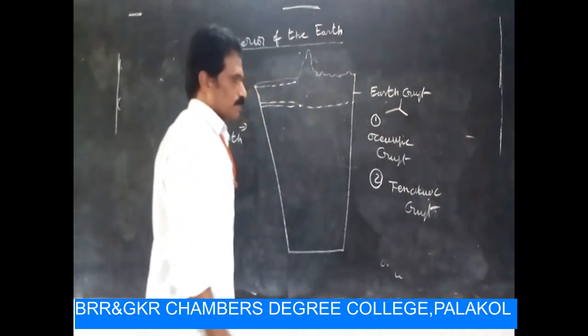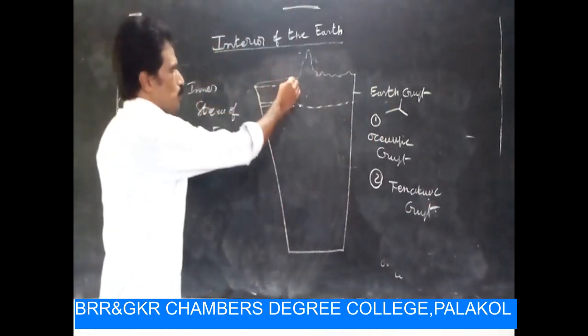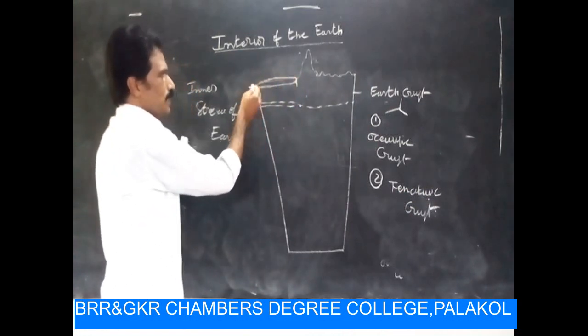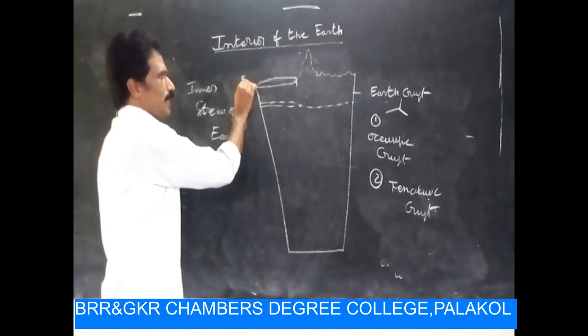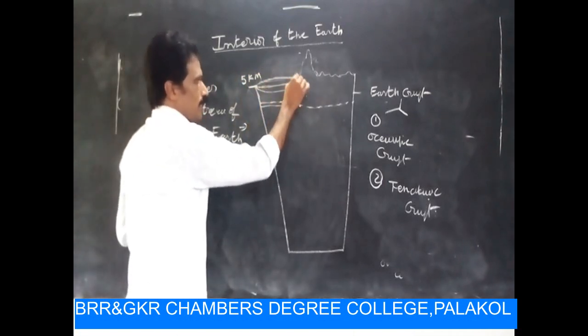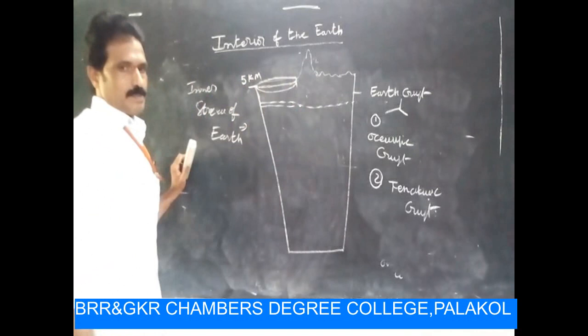The first one is oceanic crust like this. Its depth is only 5 kilometers.